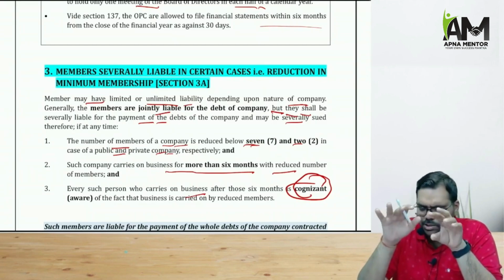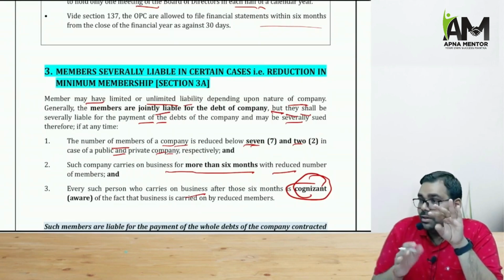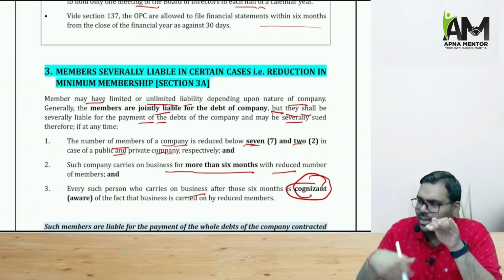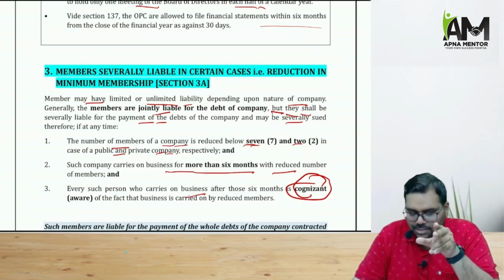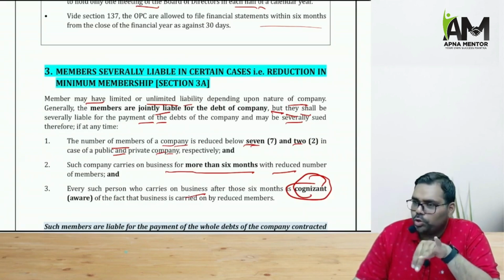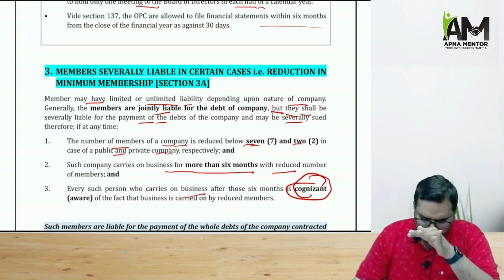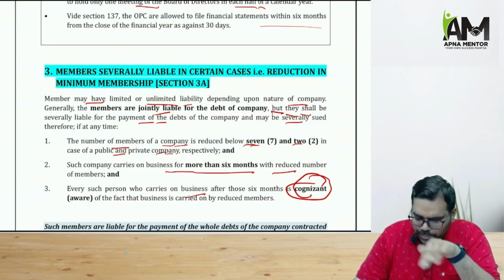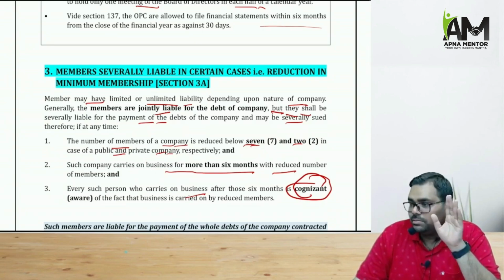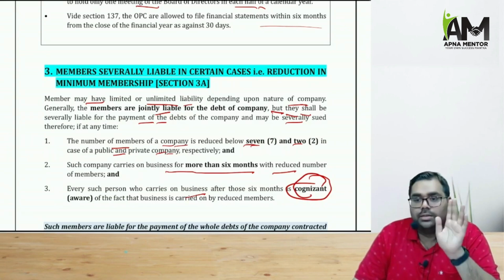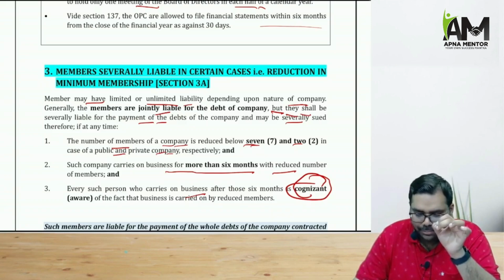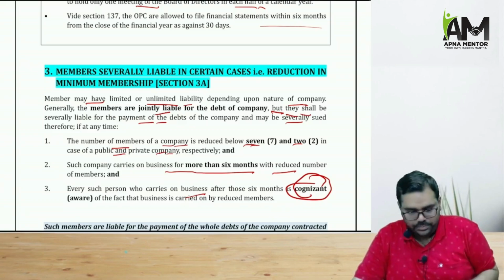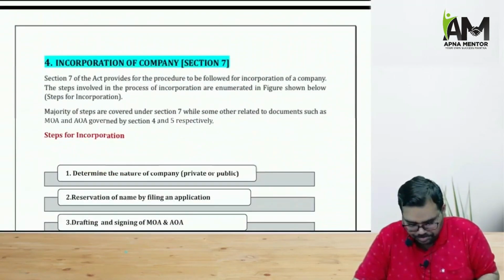Suppose the number of members falls below 2 and 7, then the remaining members have to ensure that they increase the number back to 2 and 7. But if 6 months have elapsed with the number of members reduced below 2 and 7, and still the company carries on business with the reduced number of members, and the other members knew about it, then in that situation the members will become jointly liable for the debts of the company. That is what section 3A says.